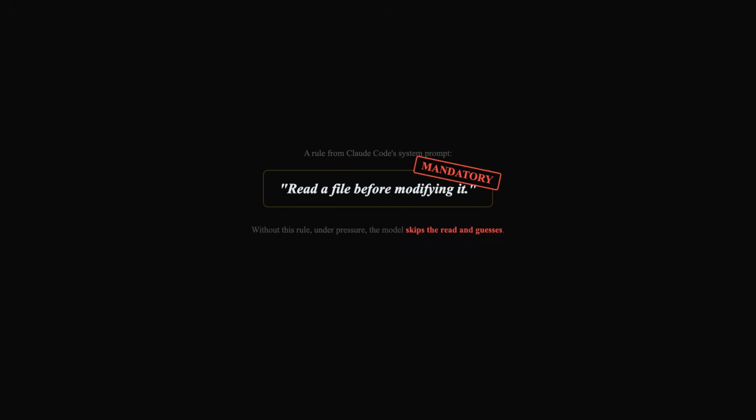Now it's faster, but fast doesn't mean reliable. A fast agent that hallucinates edits or adds code you didn't ask for, that's worse than a slow one. Here's a rule from Claude Code's system prompt. Read a file before modifying it. Sounds obvious, right? But without this rule, under pressure, deep in a complex task, context nearly full, the model will skip the read and guess. I've seen it. You've seen it. The diff looks right, but it breaks something 3 files away.